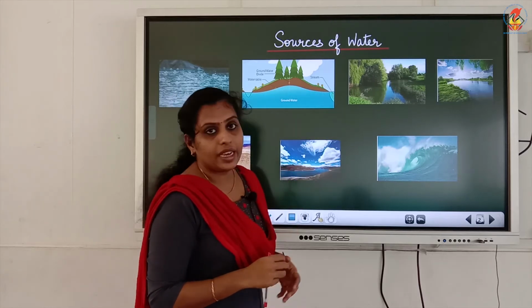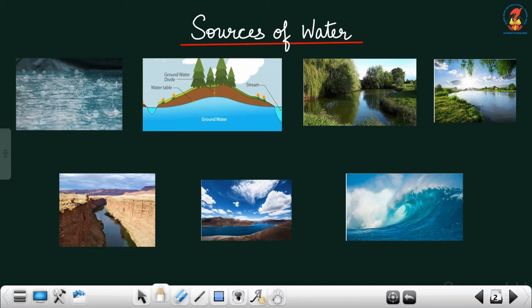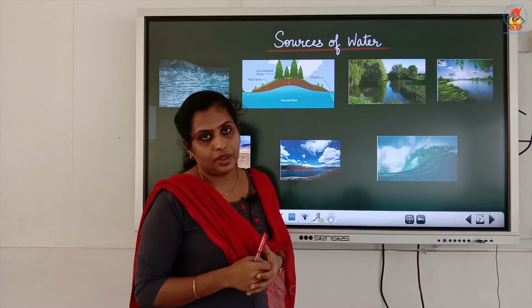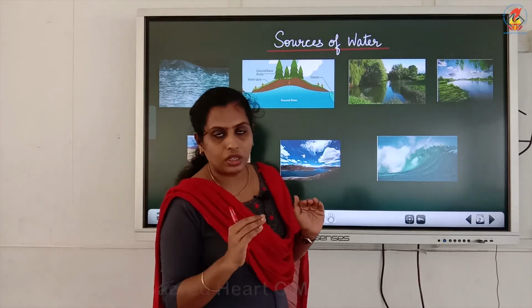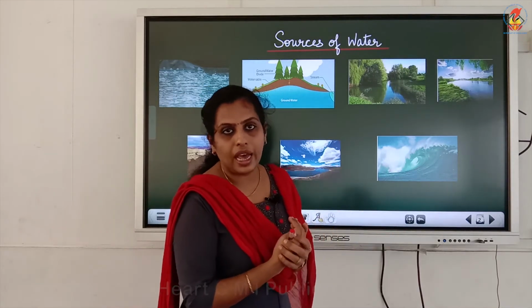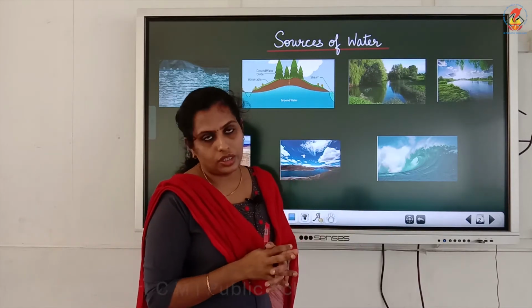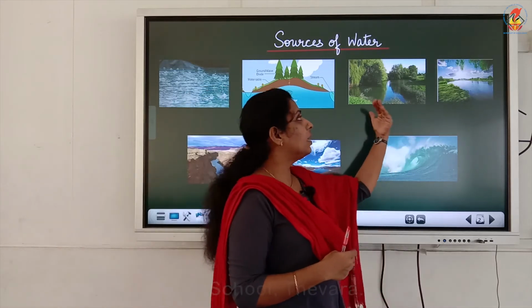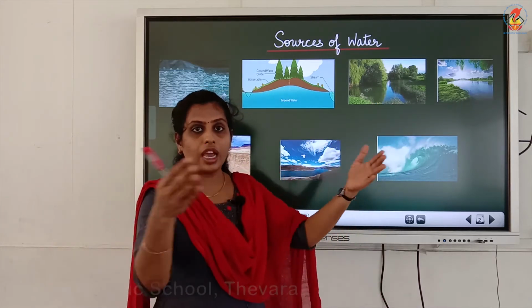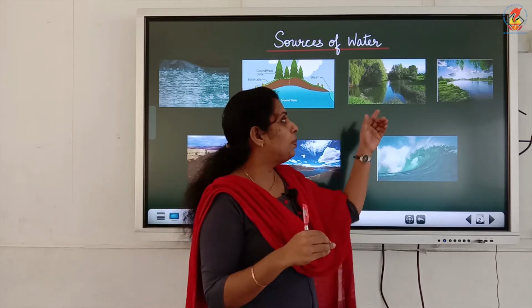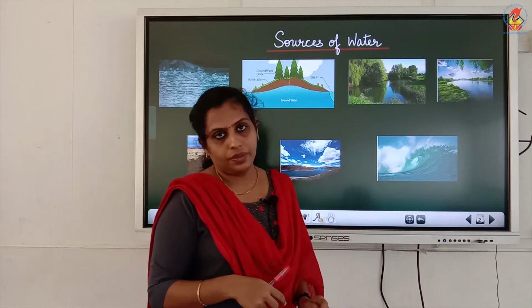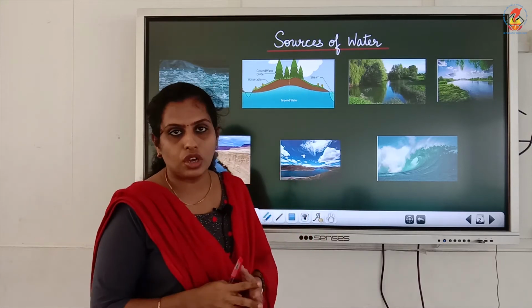Now, let's see the next one. The next one is lakes and ponds. The difference between a pond and a lake is that an area of water surrounded by land is called a pond, and the lake will be bigger than the pond. We are not talking about the area, but depth-wise, the lake is bigger than the pond. So, this is another source of water.